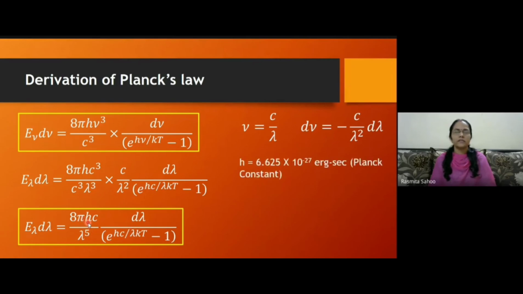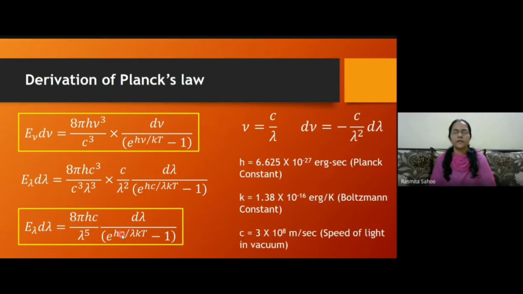Here again, this h is Planck's constant, 6.625 into 10 to the power minus 27 erg second, or maybe 10 to the power minus 34 joule second. Okay. And what else? Here k is there. k is your Boltzmann constant, that is 1.38 into 10 to the minus 16 erg per Kelvin. Okay, and c, all of you know, that is the velocity of light or speed of light, that is 3 into 10 to the power 8 meter per second.